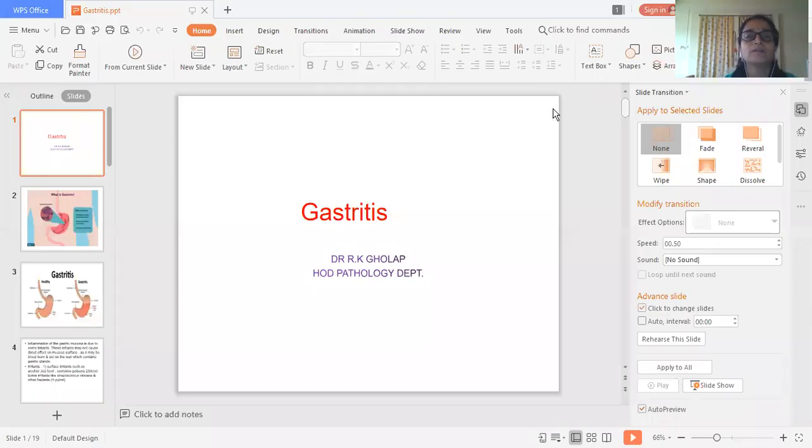Today we are going to start with our GI system, that is the gastrointestinal system, the diseases of the gastrointestinal system. In that we are going to cover gastritis, then ulcers, peptic ulcers, typhoid ulcers, colitis, ulcerative colitis, inflammatory bowel diseases, and if possible, we are going to cover the CA of stomach, CA intestine, CA rectum.